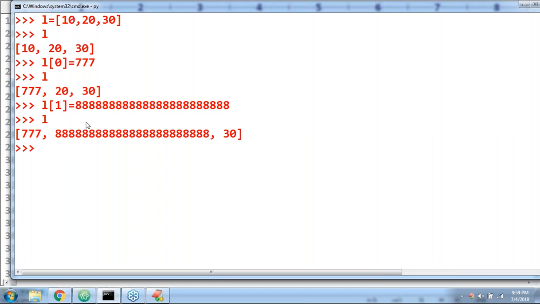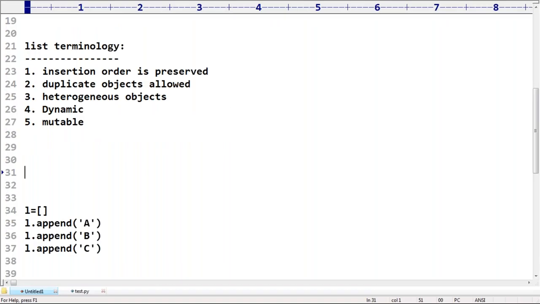Next, can we specify the index value explicitly or not? Yes, Srinivas. You can add this element only in the fourth position, the fourth index, fifth index. You can specify that, the possibilities are there. While covering the list data structure, we are going to discuss it in detail. Don't worry.